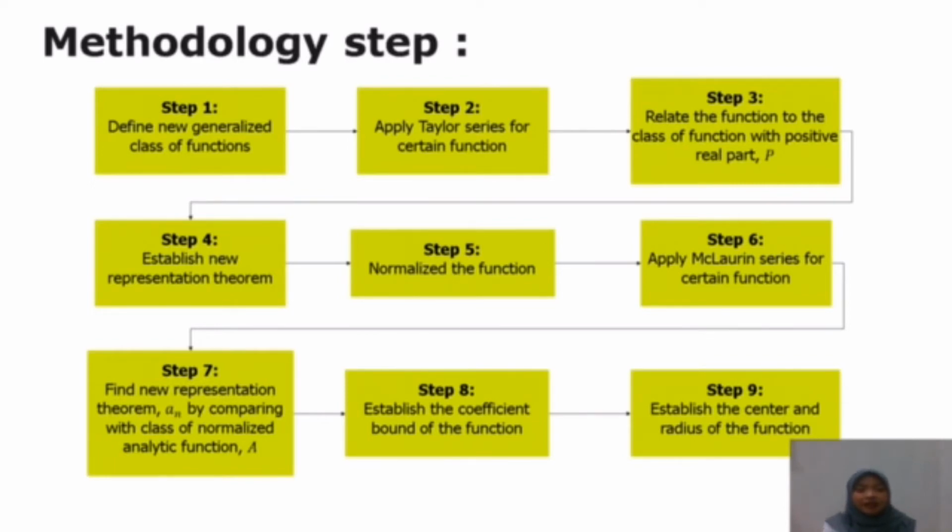Next, in order to obtain the new representation theorem, we apply the Hilbert representation theorem, and then we will normalize the function by making sure f(0) is equal to 0 and f prime (0) is equal to 1. And then we will use a different method like Maclaurin series for certain functions. And next, we replace step 4 of the representation theorem with the function obtained in step 7. And then in steps 8 and 9, we obtain the coefficient bound and the center and radius of the function.